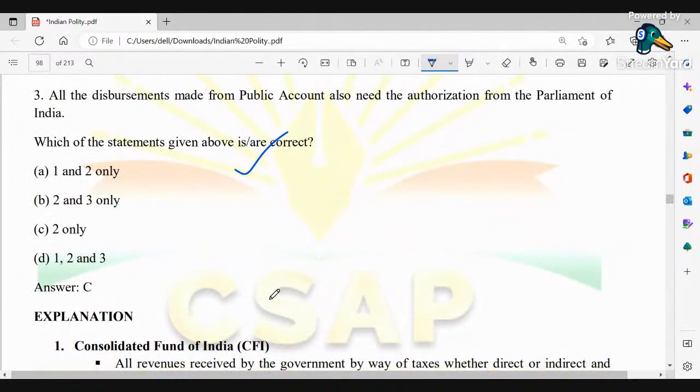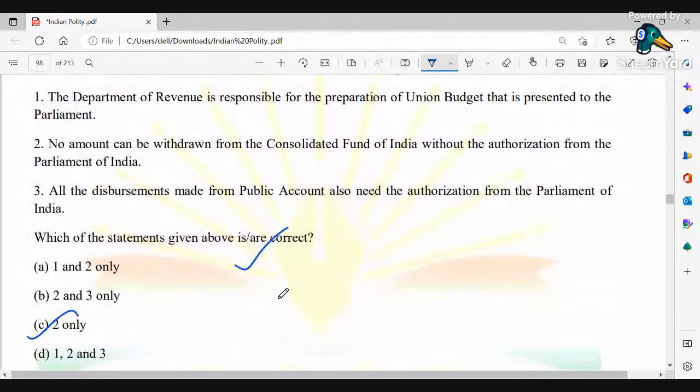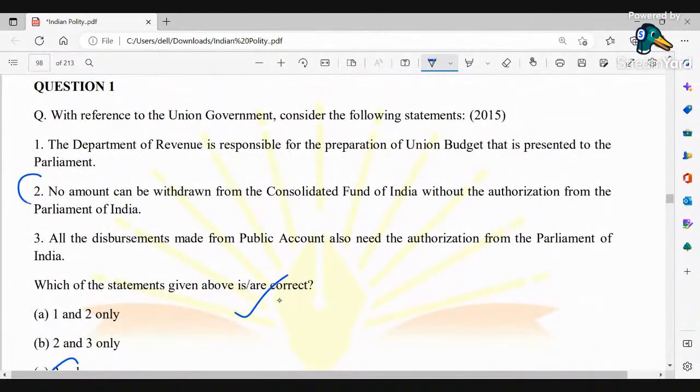So here the option is C, that is 2 only. Here the correct option is 1: no amount can be withdrawn from the Consolidated Fund of India without the authorization from the Parliament of India. So here from the Public Account we can withdraw, from the Contingency Fund we can withdraw. So therefore this option is incorrect.